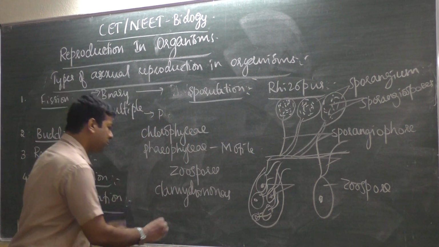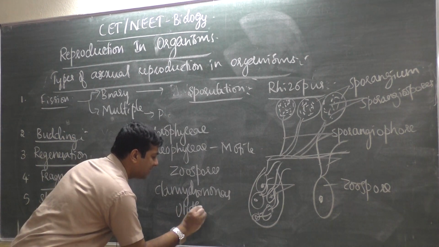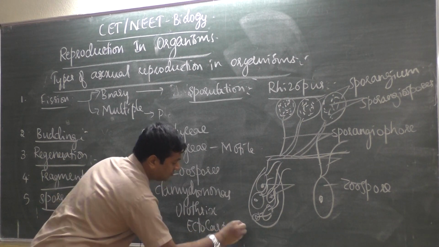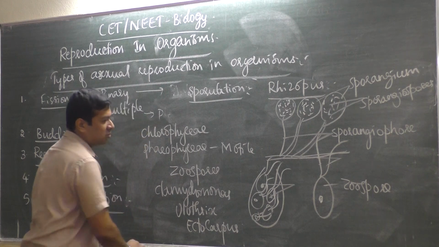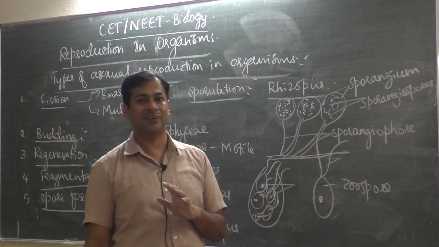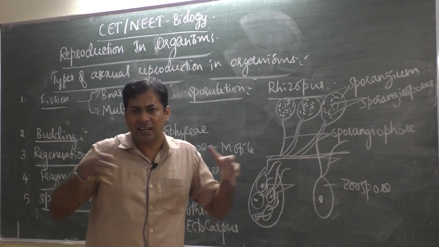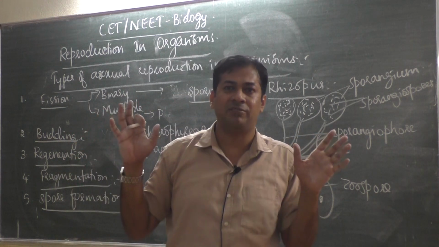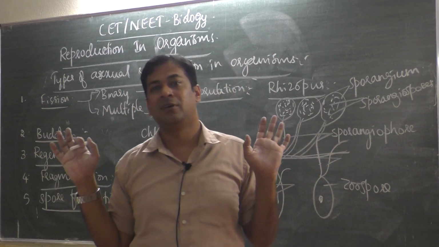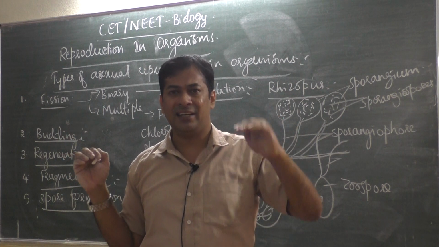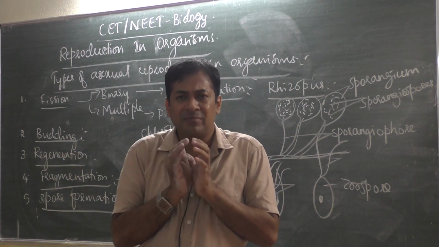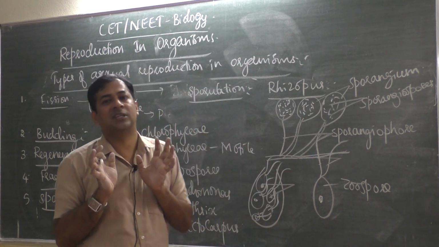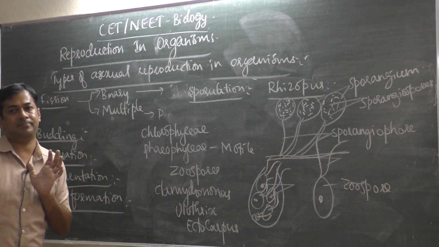Other examples you can also give. Ulothrix is algae, then Ectocarpus is algae. I am teaching in detail, so that nothing will be left for CET or NEET. This is nothing but detailed learning. It increases your knowledge, then nothing will be left to study for NEET. So this much you have to prepare for NEET. CET is slightly below this, you should know a little beyond the textbook, but for NEET you have to know more than that, because the level of questions they ask will be like that.